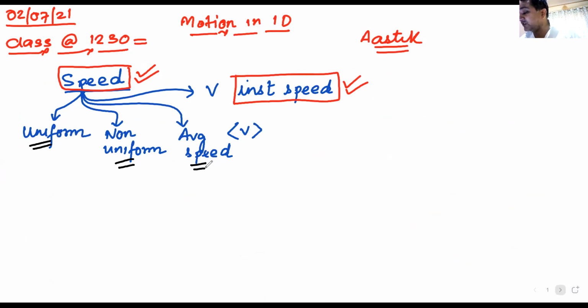The answer is average velocity. So now we move on to the third type of velocity, which we shall call average velocity, and we will represent it by this box. This box means average, and V with a vector sign means velocity. So this is the symbol of average velocity: V vector in a box. That box represents the average value.